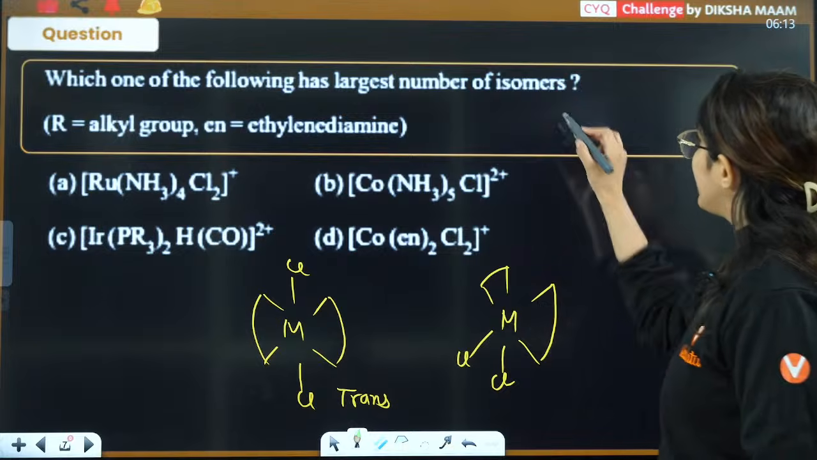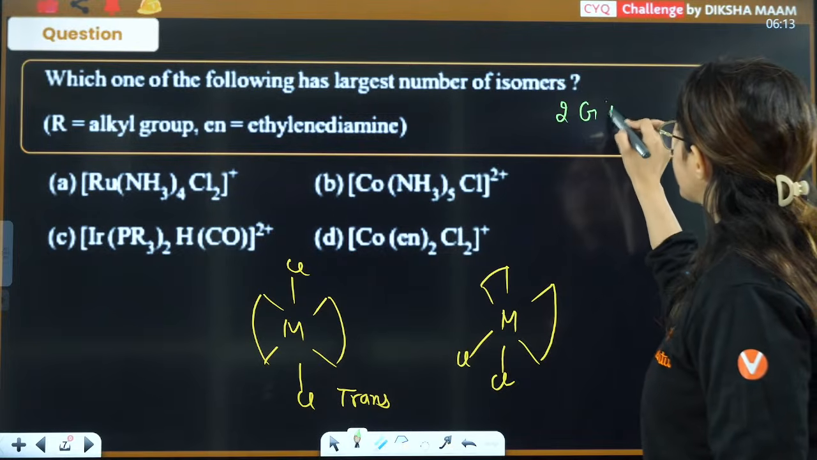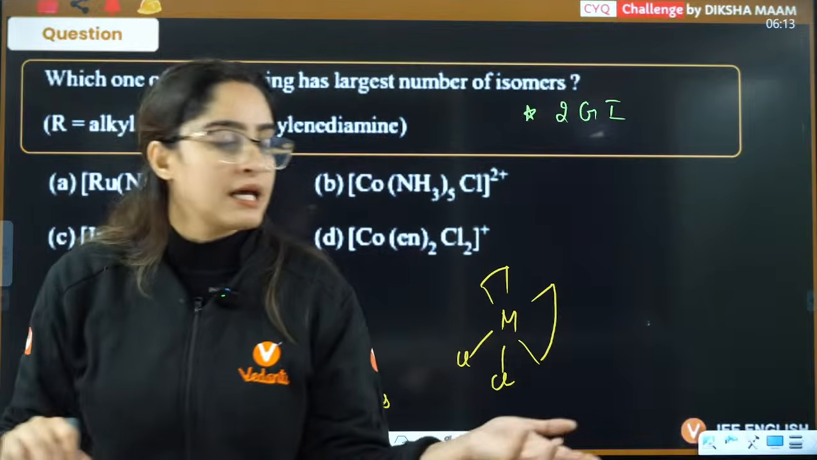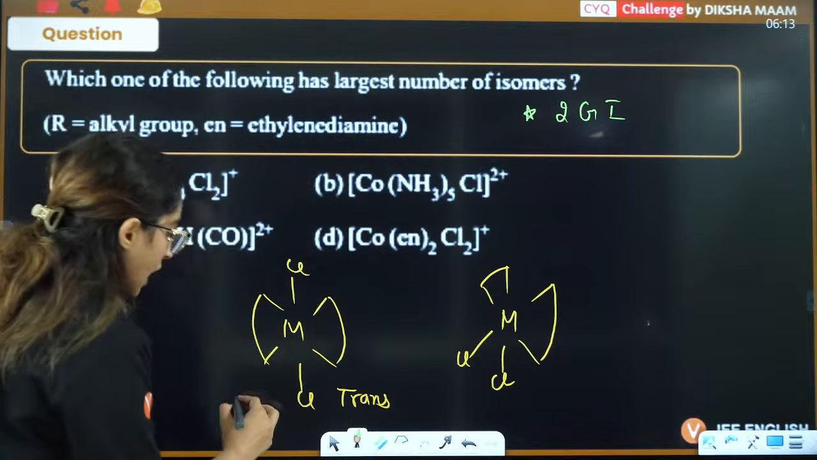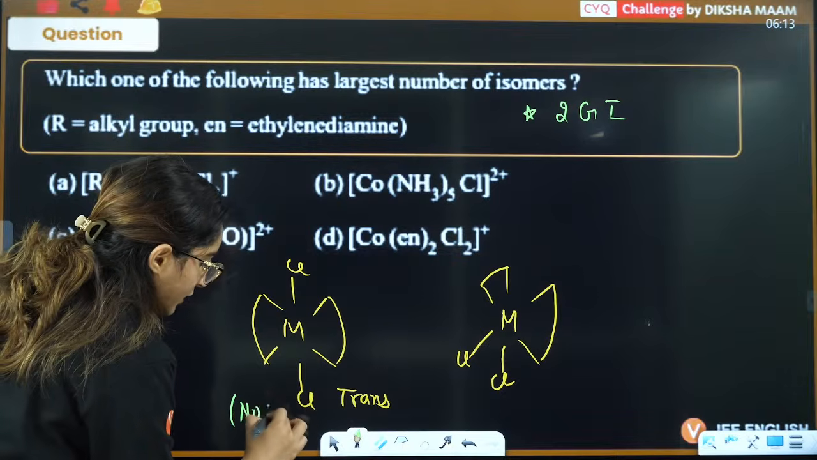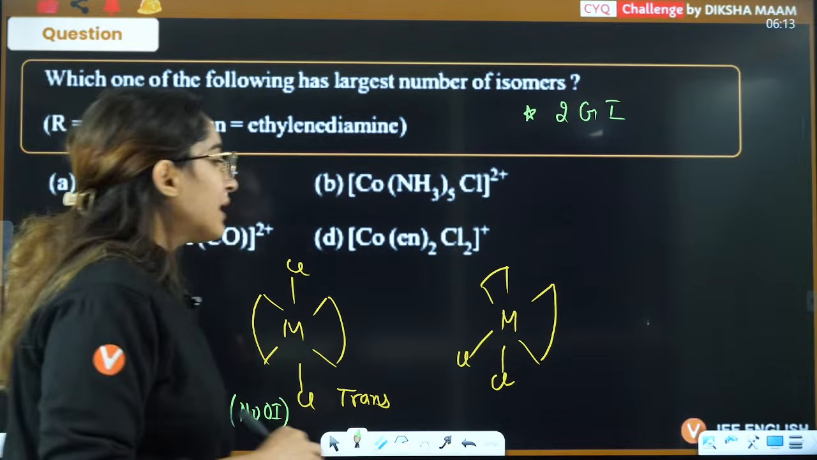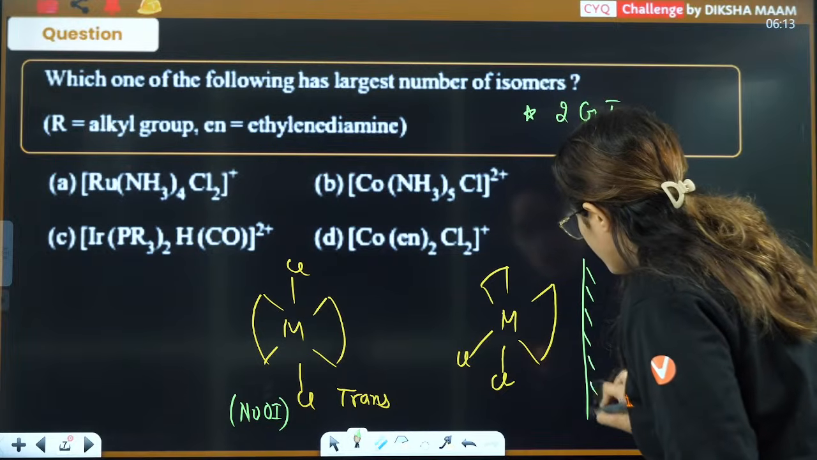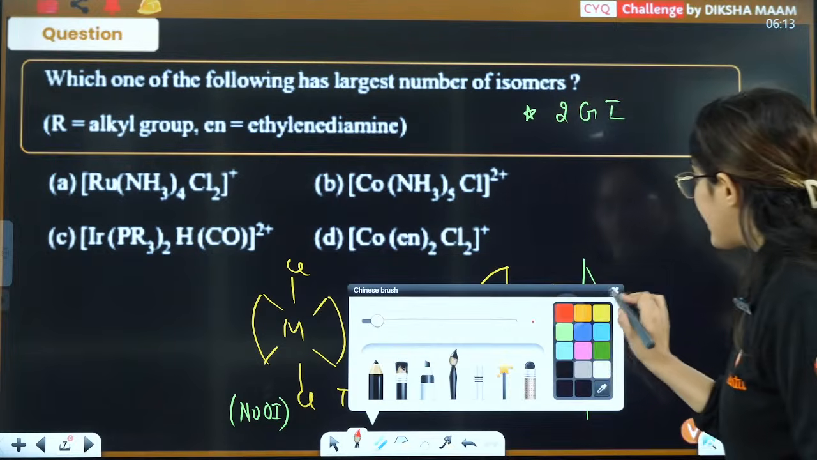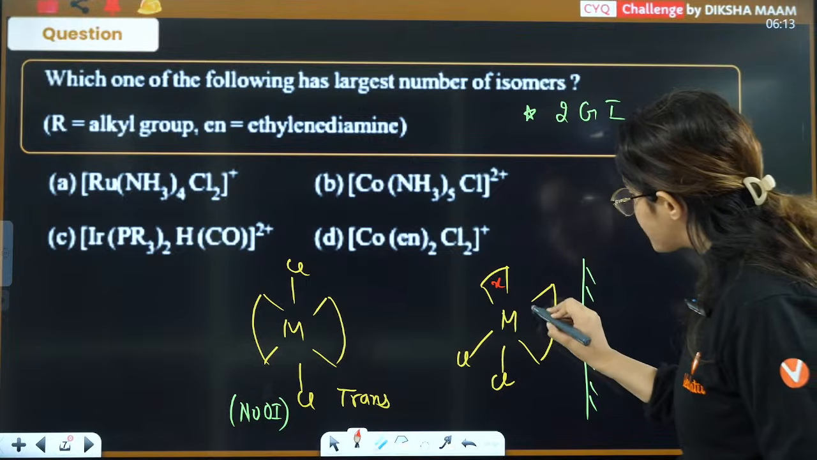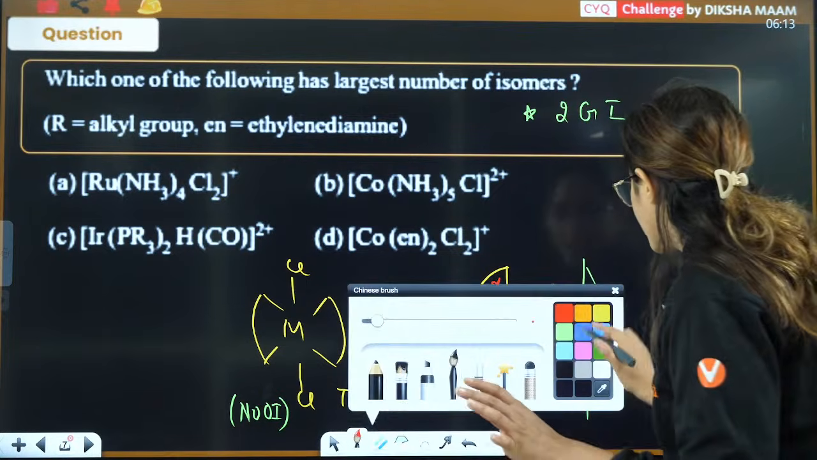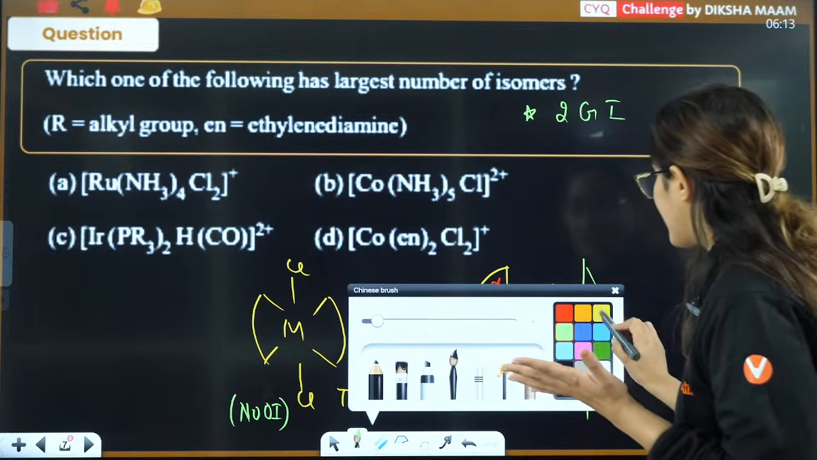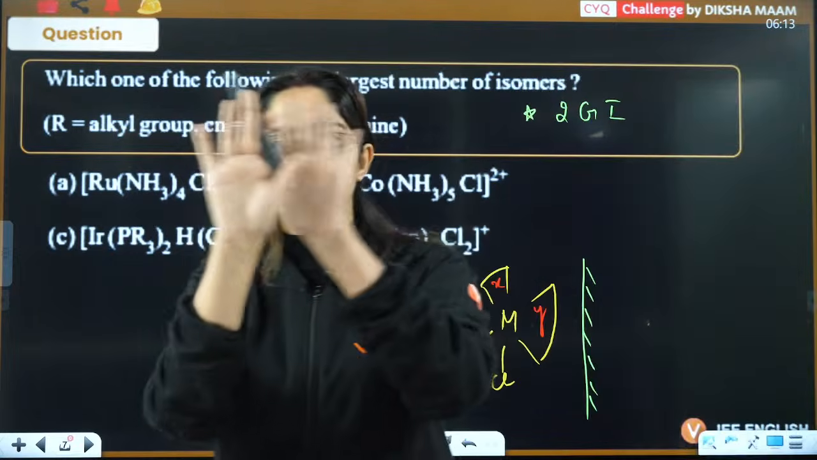Now, definitely 2 geometrical isomers it has, right? What about optical isomers? If you see this here, trans will have no optical isomer, but cis is going to show you optical isomer. How is it going to show you optical isomer? If I take this as X and this as Y, let's make a mirror image of this. Just make it like your hands, make the mirror image of this, right?